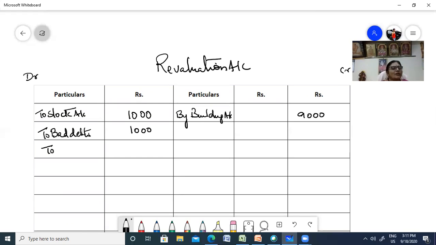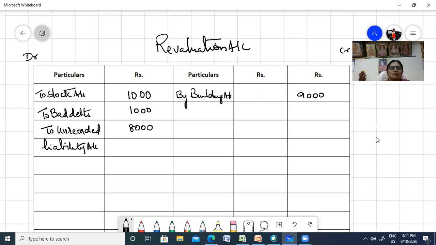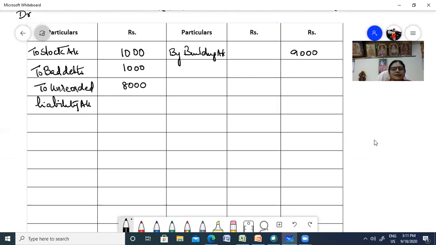Then next you have your unrecorded liability account. That is how much? 8,000. So which side is more? Obviously your debit side is more. So close your debit side at 10,000, and take the balance to the other side, 10,000. So you have a difference of 1,000 rupees.